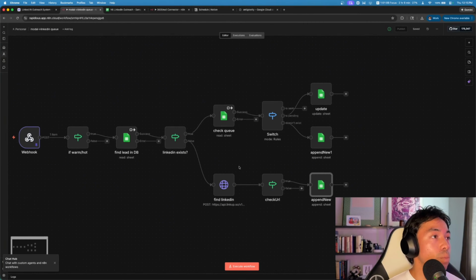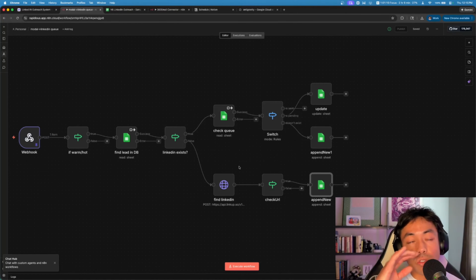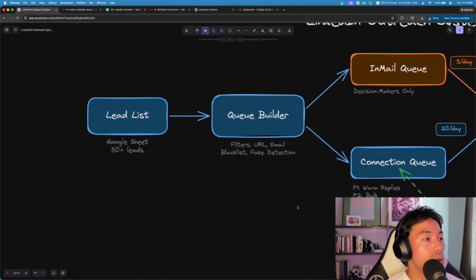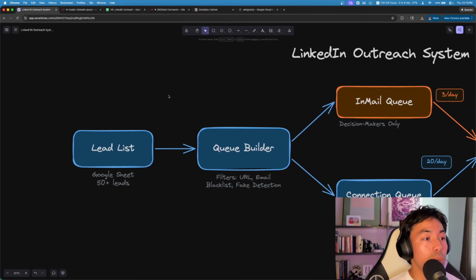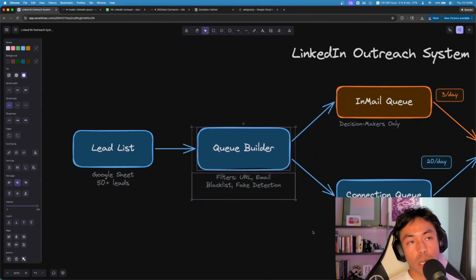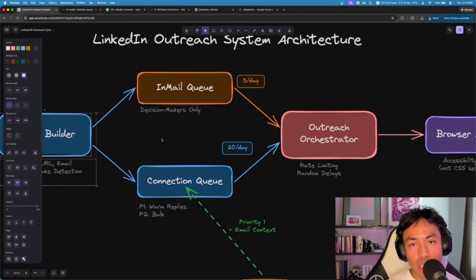So we're going to be building this in Claude Code, and then we also are going to build this workflow as well. But if you're not running cold email, that's totally fine. You don't need to, although this helps a lot because you already have a lead list to build. And then we're going to build a queue builder. So this is going to be a script that creates the in-mail and connection request lists. And if you aren't familiar with what InMail is, it's just cold outreach for LinkedIn. You get a longer message box that you can send your message to, while the connection request is more of like a friend request, and you can add a note to it.